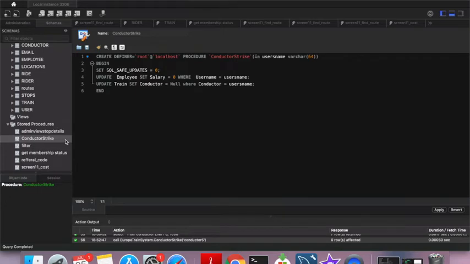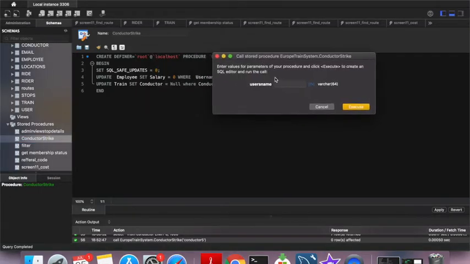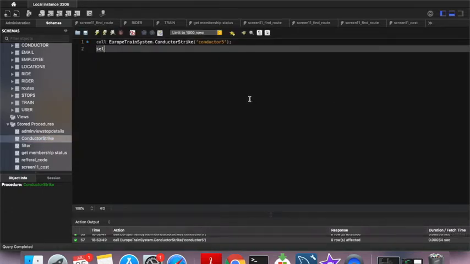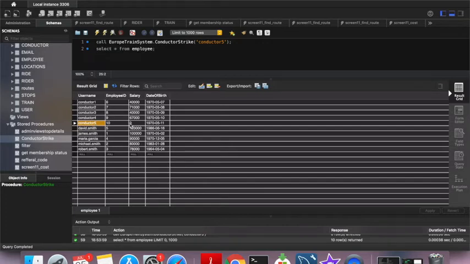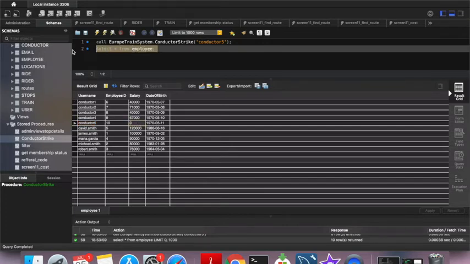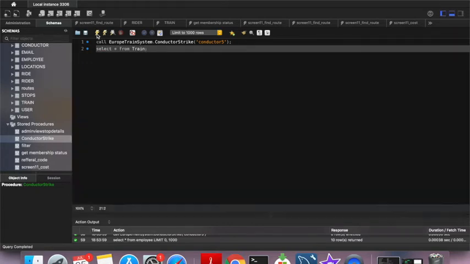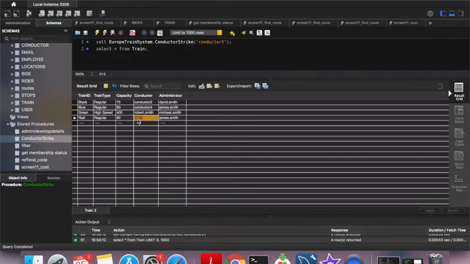For conductor strike, I'm setting the username to conductor 5, and if I select from employee, you can see that conductor 5 salary has been set to 0. And now if I select from train, conductor 5 is now null.